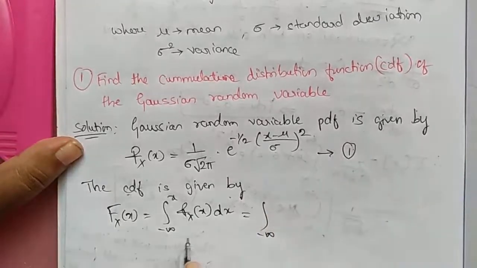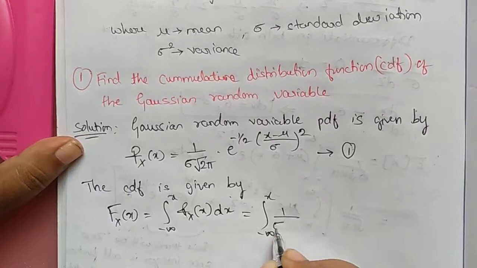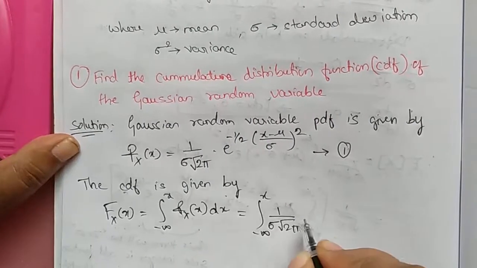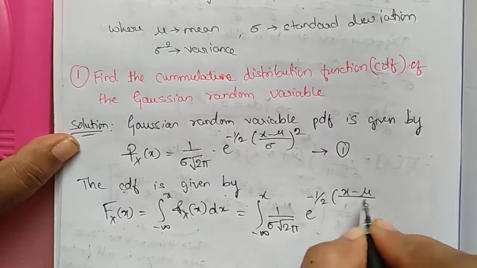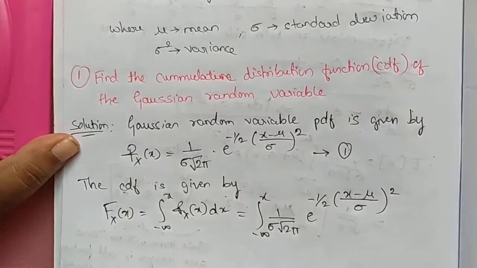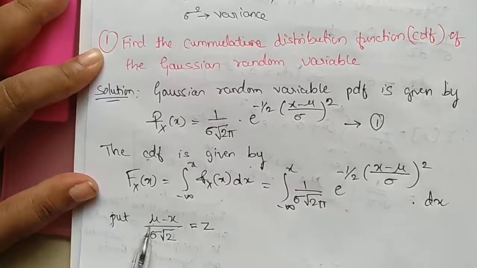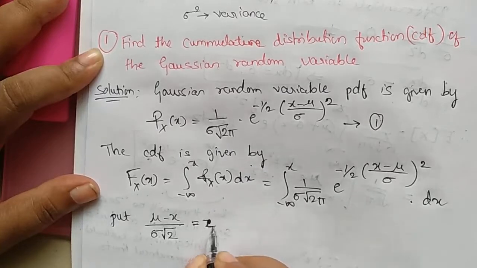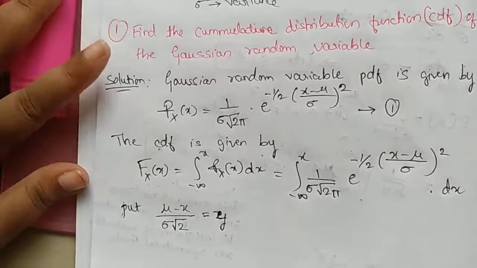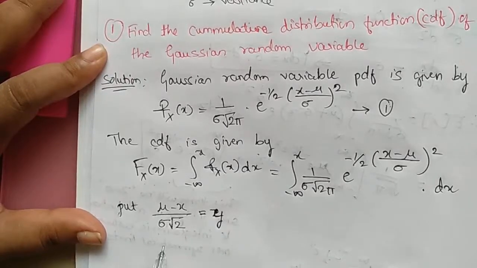Substituting equation 1 here, we get the integral of 1 divided by sigma root 2 pi, e power minus half ((x minus mu) divided by sigma) whole square, dx. Put (mu minus x) divided by sigma root 2 as y. Then differentiate the above equation with respect to y.